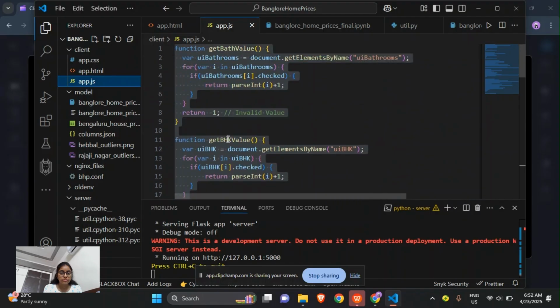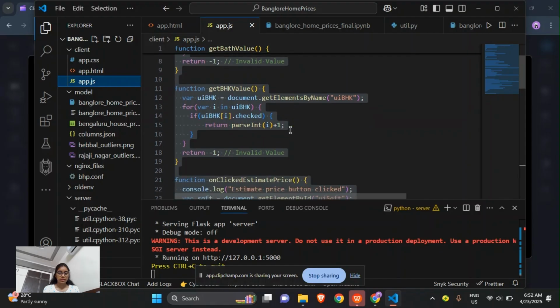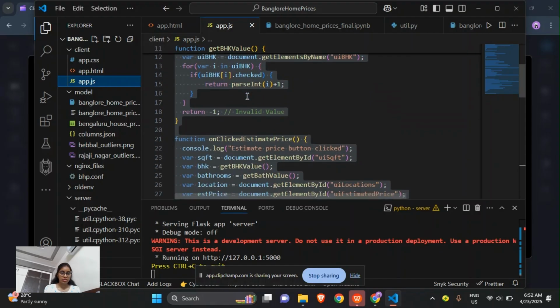So getBathValue will retrieve the selected number of bathrooms, and BHK, from the radio buttons that we have created in the HTML. They loop through the radio inputs and return the selected value, for example 2 BHK.